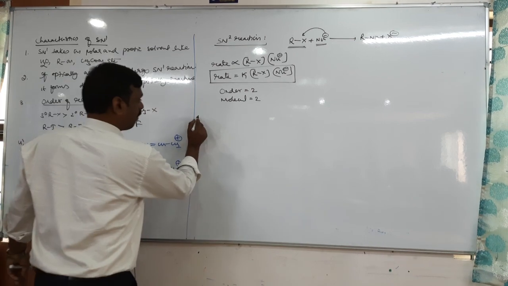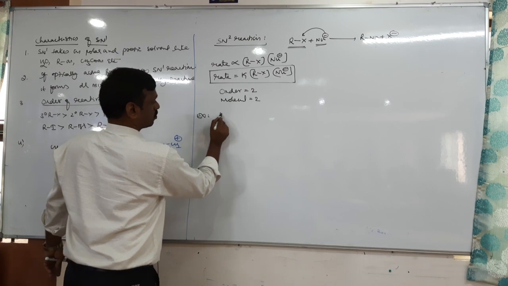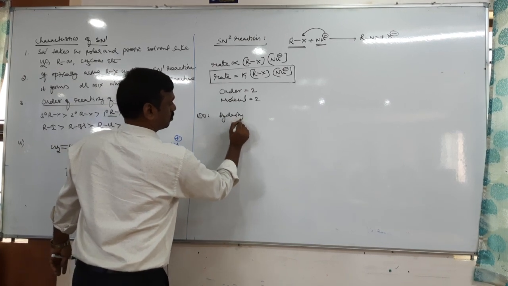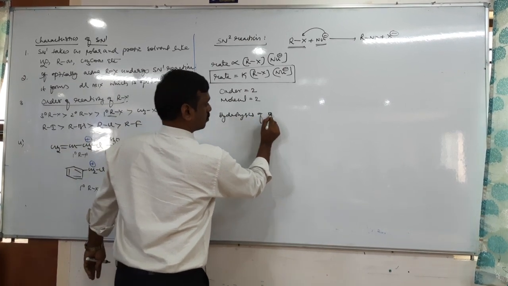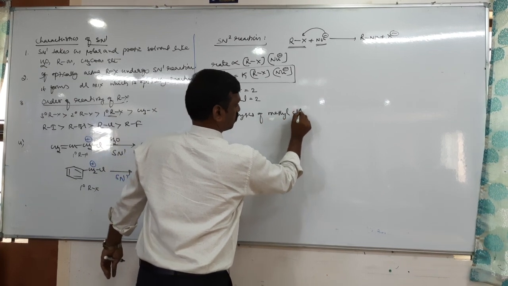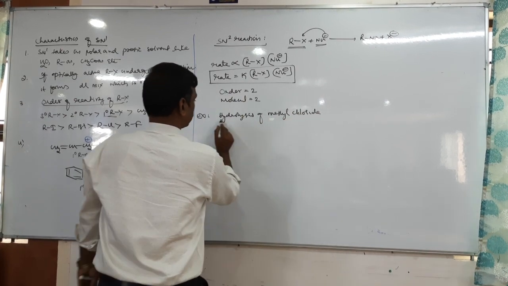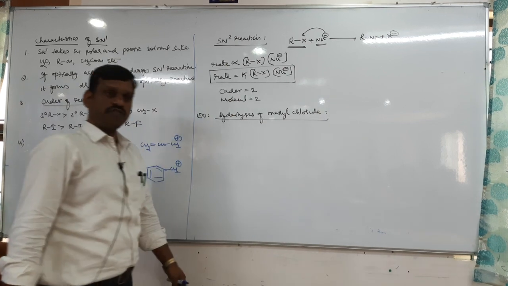Let us see an example. Hydrolysis of methyl chloride.